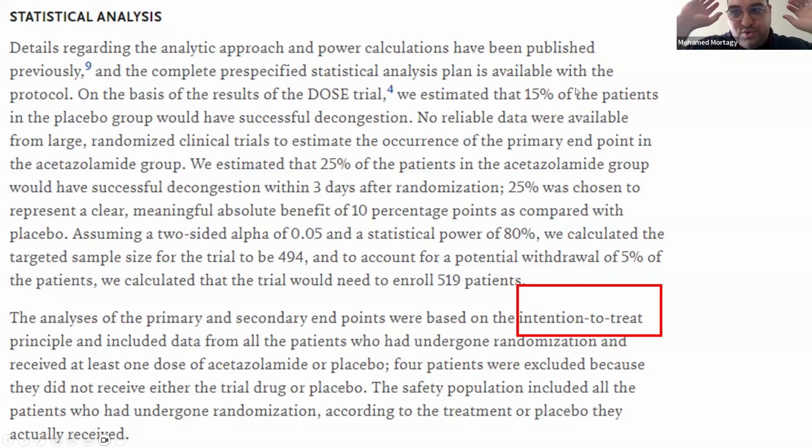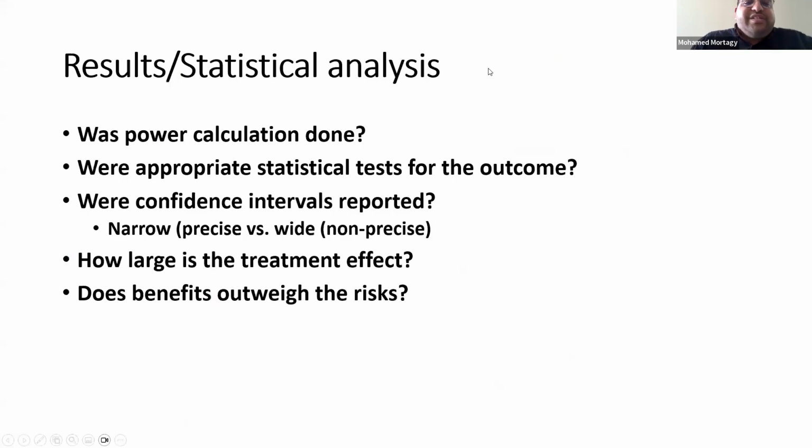So once you confirm the PICO question and you say the study is internally valid, you look at the statistical analysis. Oh yeah, they did intention to treat, which is good. You look now at the results itself. Let's check the results, because if the study is not internally valid and has a lot of biases, why would I look at the results? It's useless. It will be whatever it is. I'm not going to rely on it. Okay. By now, I can go confidently into the results section.